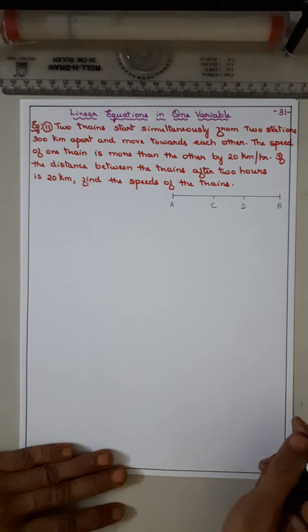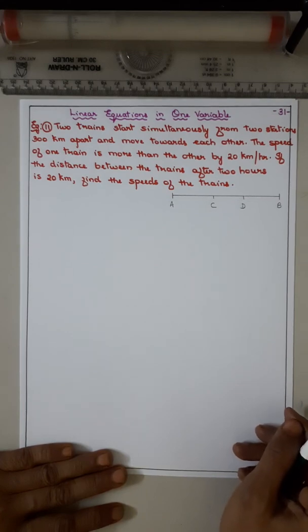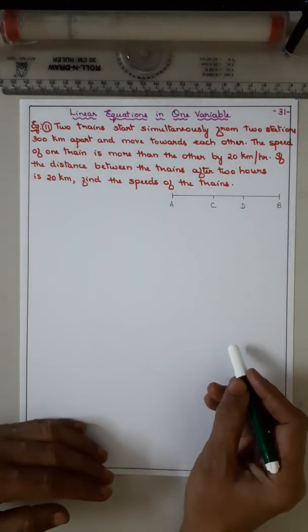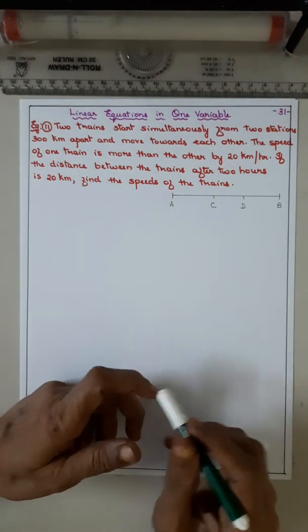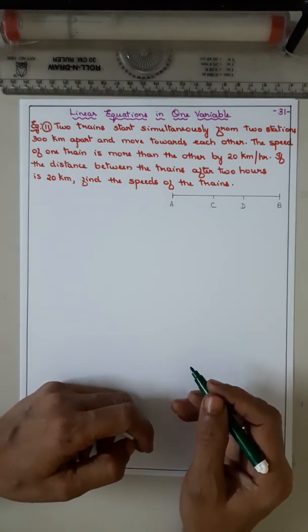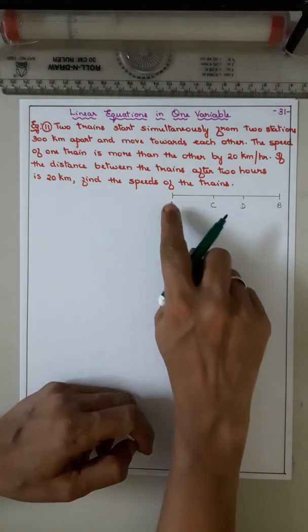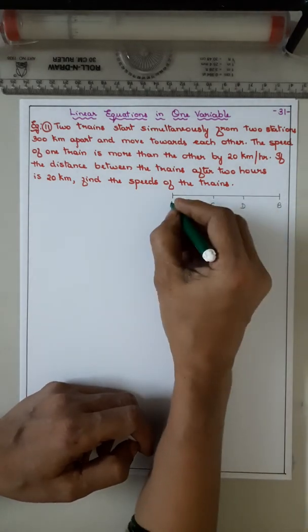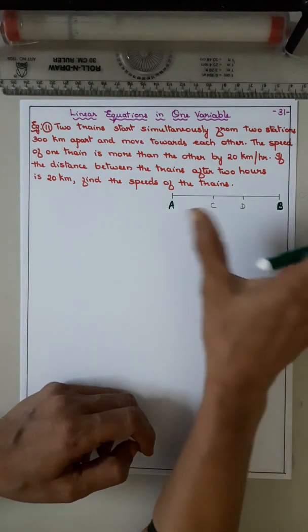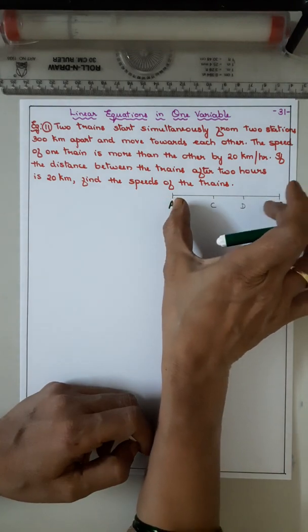Now coming to example 11: two trains start simultaneously from two stations 300 kilometers apart. So two trains start together from two stations A and B. Both trains start together and are coming towards each other.